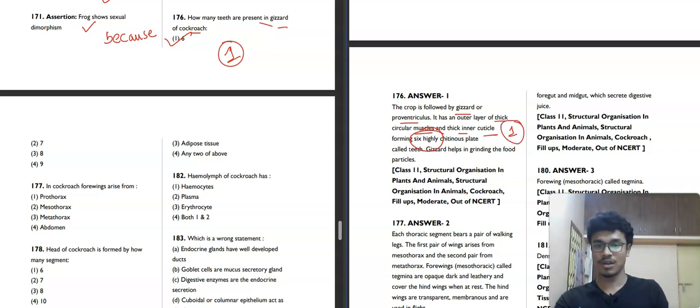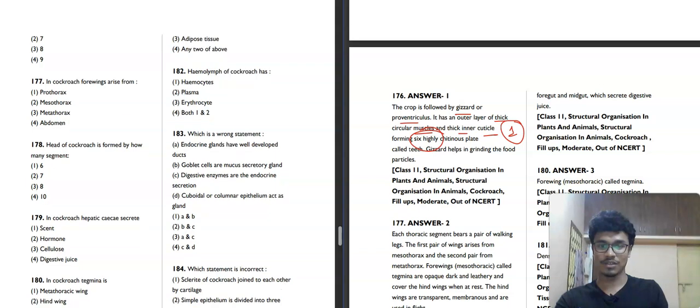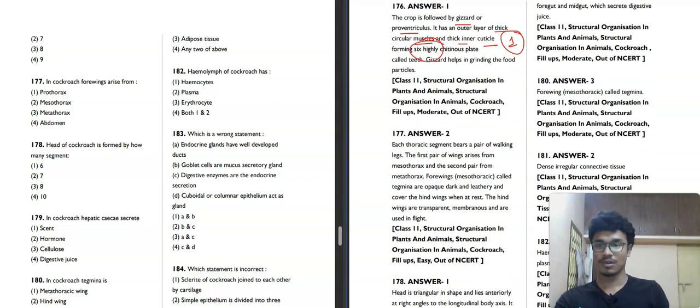Now we will move towards the next question: in cockroach, the 4 wings arise from which part? The options given are prothorax, mesothorax, metathorax or abdomen. Do you know another name for the forewings? That is called tegmina. So prothorax, mesothorax, metathorax or abdomen. The forewings arise from the mesothorax. The second option will be our correct answer.